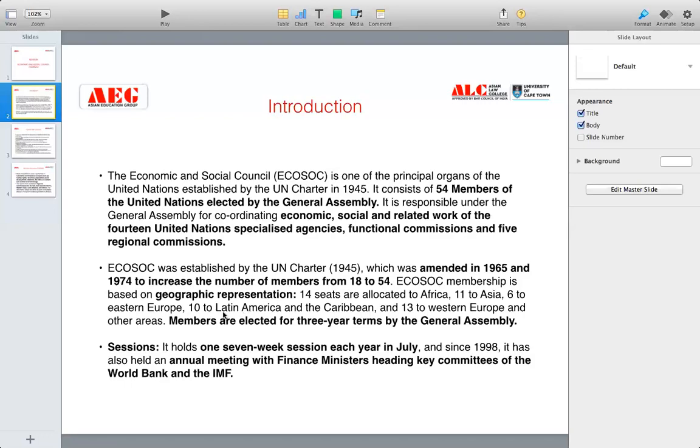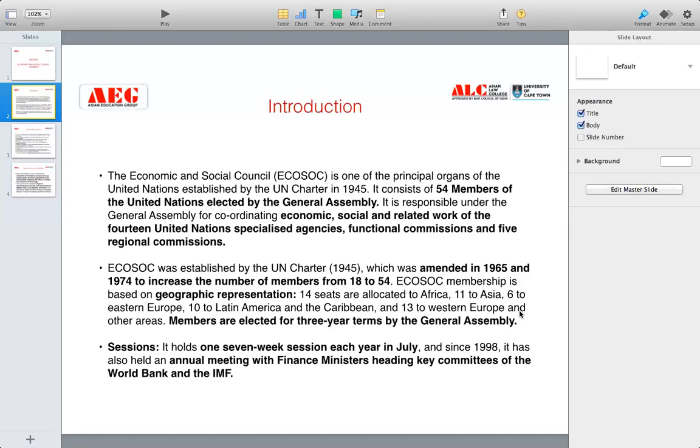Again, the size of the continent is big, and therefore 10 members are selected from Latin America and the Caribbean. The Caribbean is the group of islands located between North America and South America. Basically, these islands are known as the Caribbean islands.